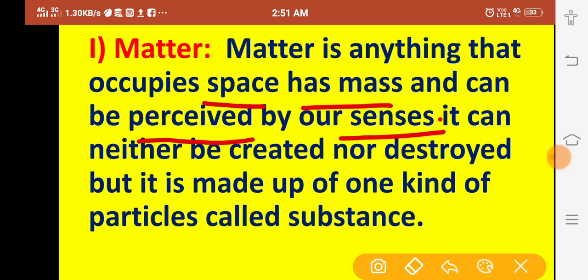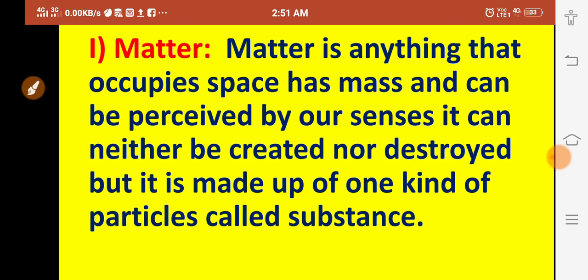For matter you can say that it can neither be created nor destroyed, but it is made up of one kind of particles called atoms or substance.